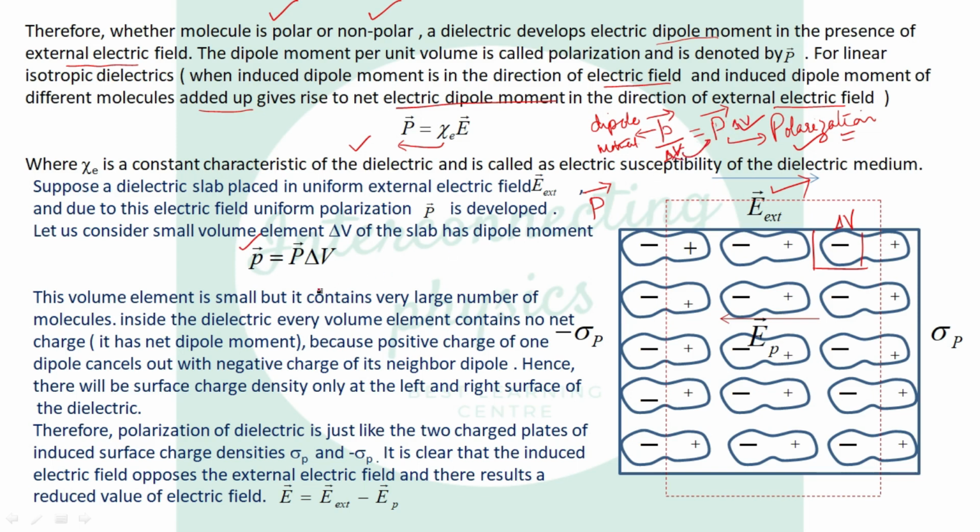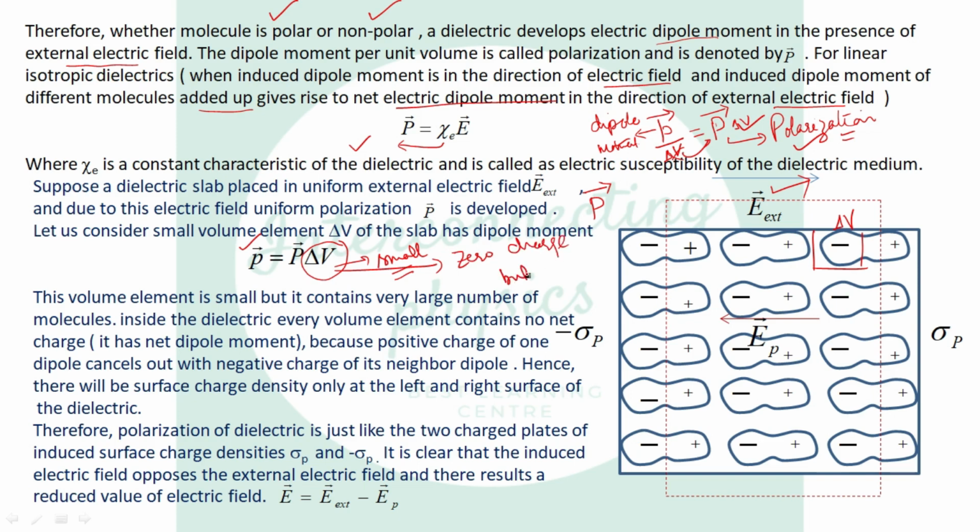Now this delta V is a small volume element. It is small, but on a macroscopic scale there will be a large number of molecules present over this small volume, and each volume has zero net charge.